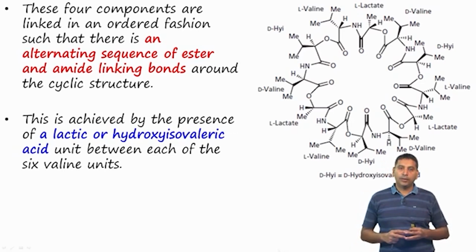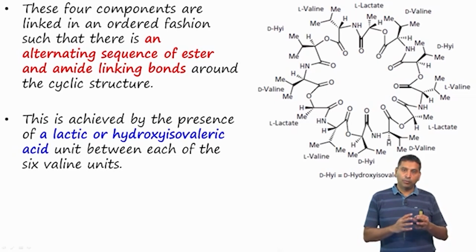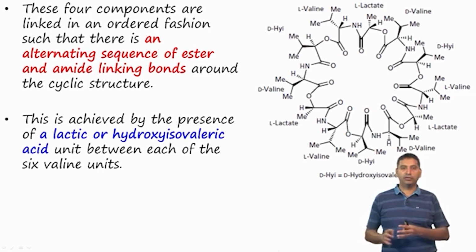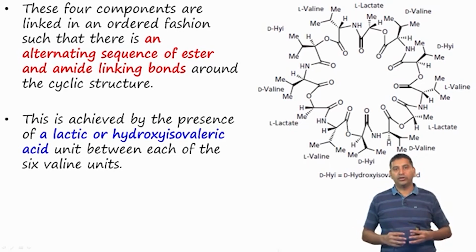And so, this is achieved because we have an important molecule such as lactic acid or hydroxy isovaleric acid between the subunits of each of the 6 valine units.